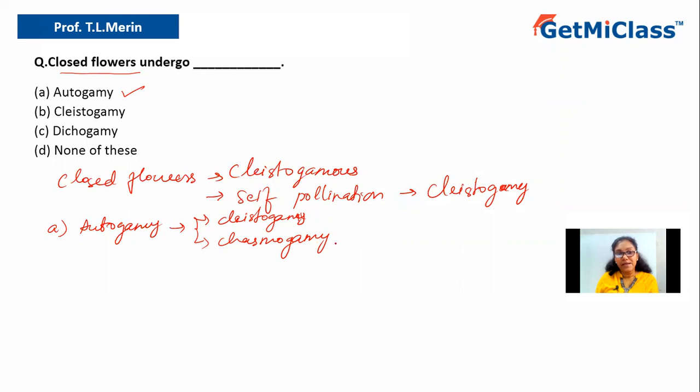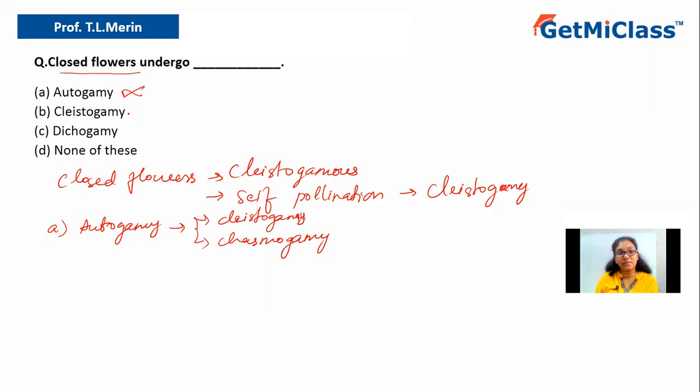In chasmogamy, the pollination also occurs within the same flower, but the flowers are open, not closed. So we cannot consider autogamy alone here, because autogamy means both cleistogamy and chasmogamy. Cleistogamy is a type of autogamy, but autogamy itself we cannot consider for closed flowers, because it includes both.